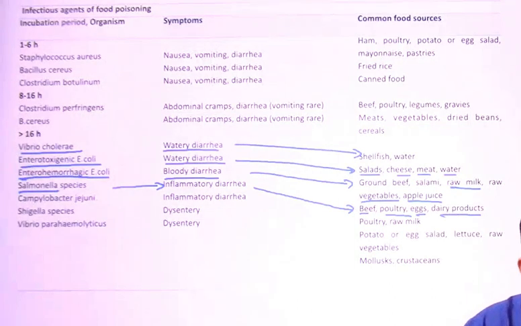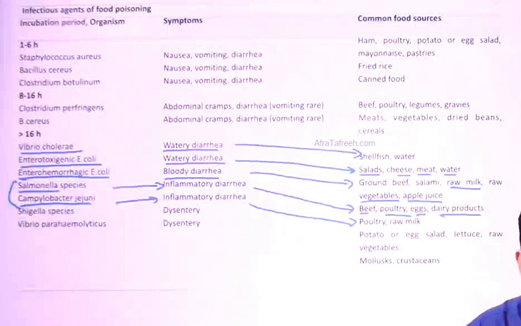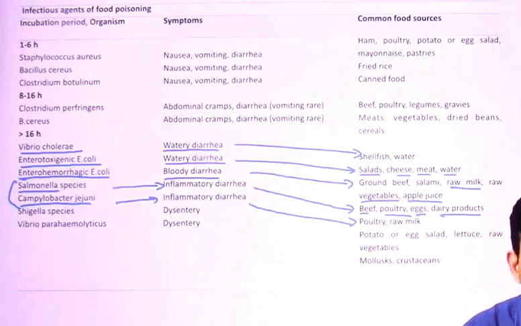And obviously these are non-typhi Salmonella, like typhimurium enteritis. Campylobacter jejuni is also associated with inflammatory diarrhea, and this one associates with poultry and raw milk. Campylobacter also goes hand in hand. I have told you that whenever they talk about poultry products, you should think of Salmonella and Campylobacter, these two names for sure.